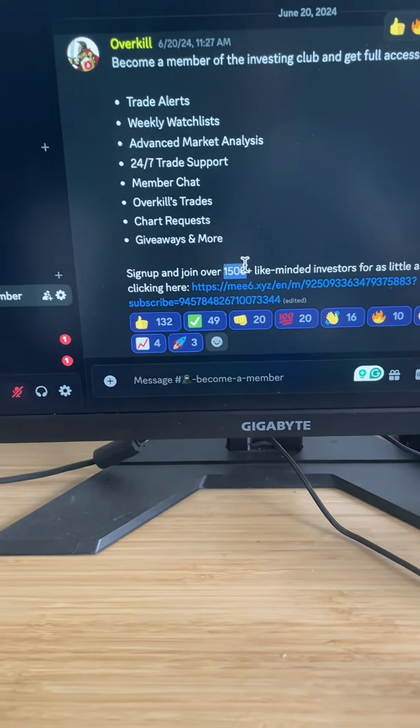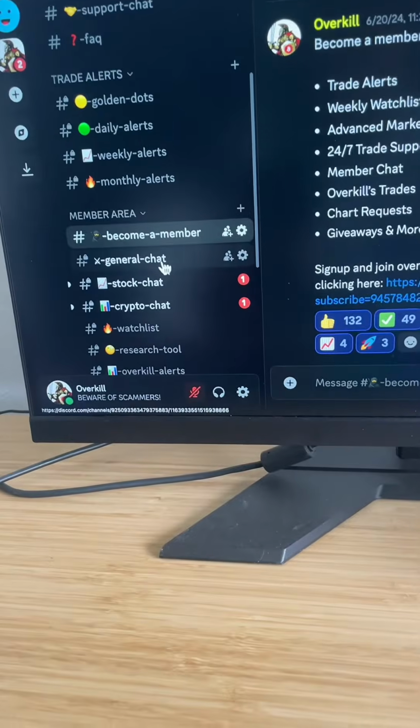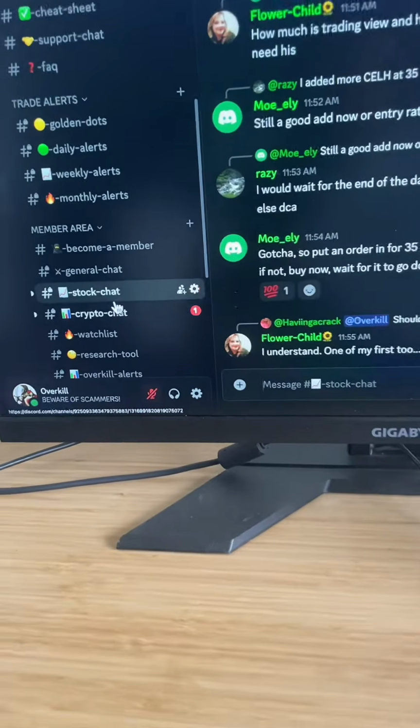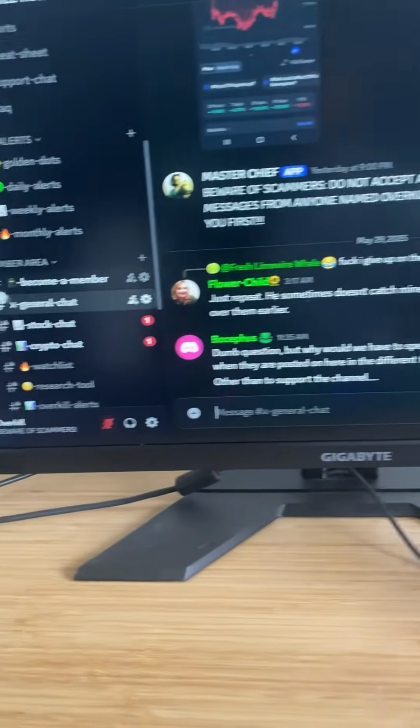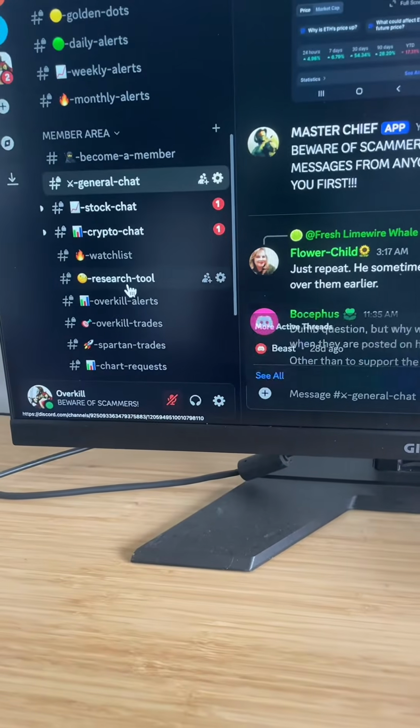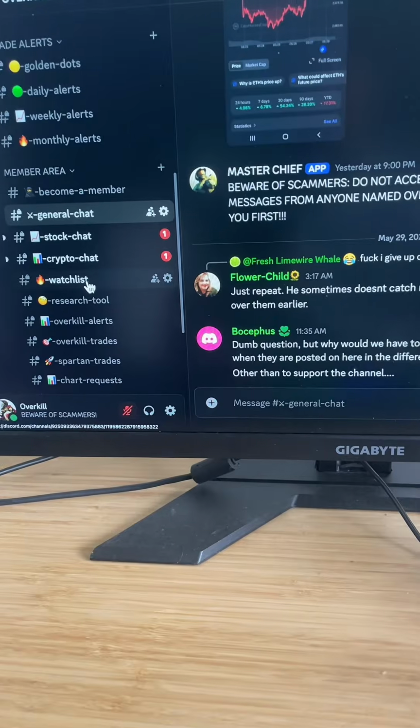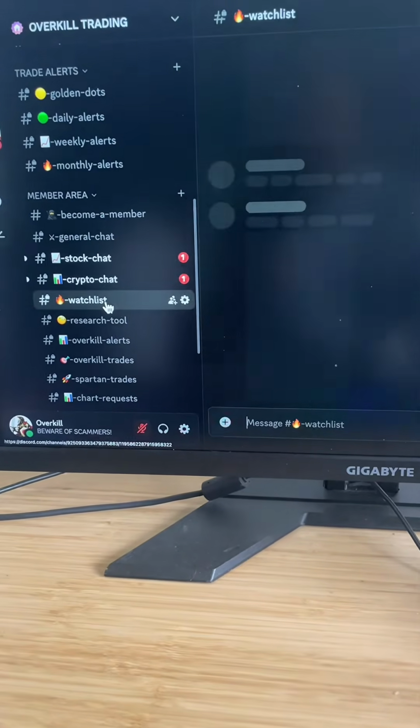I think we have actually around 2,000 members over there now, but you'll get access to chat. So we have stock chat, crypto chat, and general chat. That is pretty much all of our chats there for our members. You have to be a member in order to chat in the Discord. Again, we have around 2,000 like-minded investors over there.